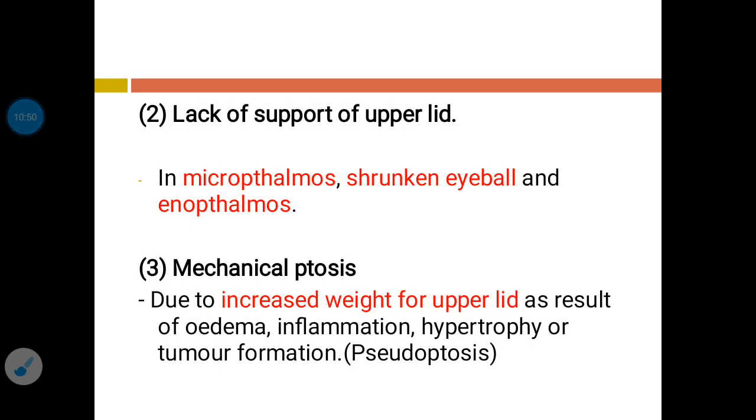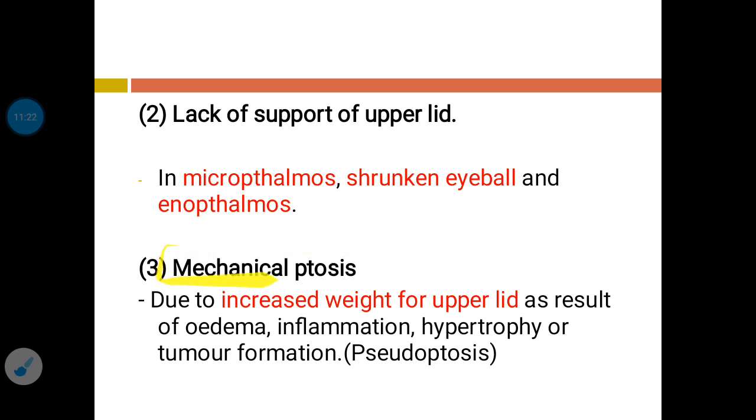Now the second thing, that is lack of support of the upper eyelid, can also lead to acquired ptosis. In that, conditions like microphthalmos, meaning the eyeball is very small, sunken eyeball, and enophthalmos, which means posterior displacement of the eyeball within the orbit, lead to the development of ptosis.